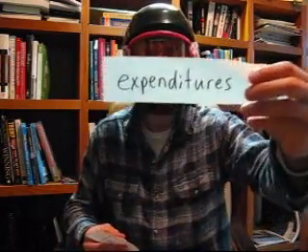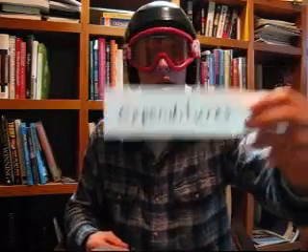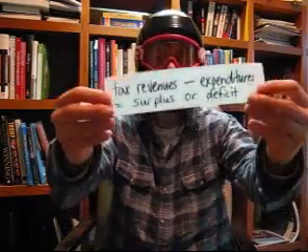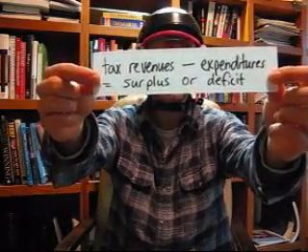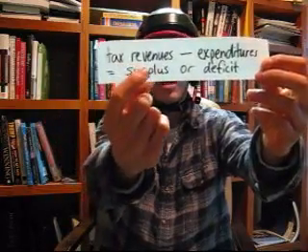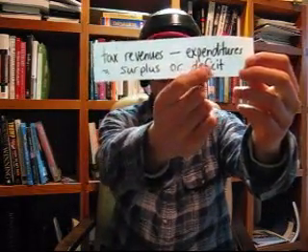Okay? Then we have to subtract expenditures. Expenditures is how much money did they spend. So, we have to look at tax revenues minus expenditures equals a surplus or a deficit. So, if we collect $1 billion and we spend like $500 million, then our surplus is $500 million.